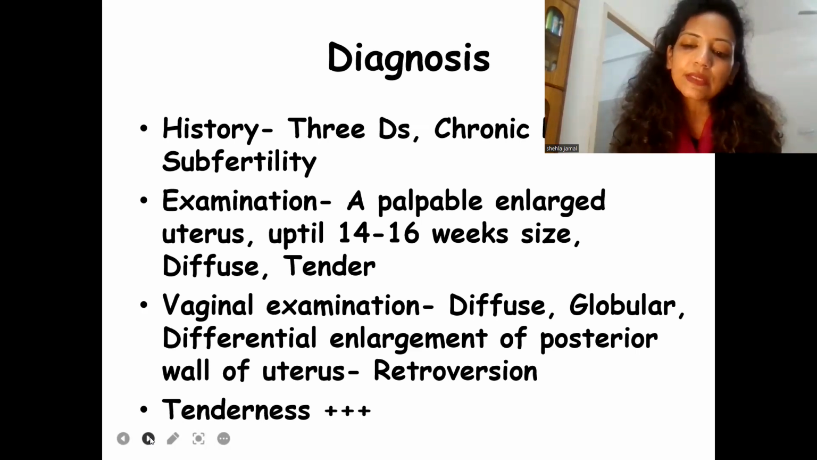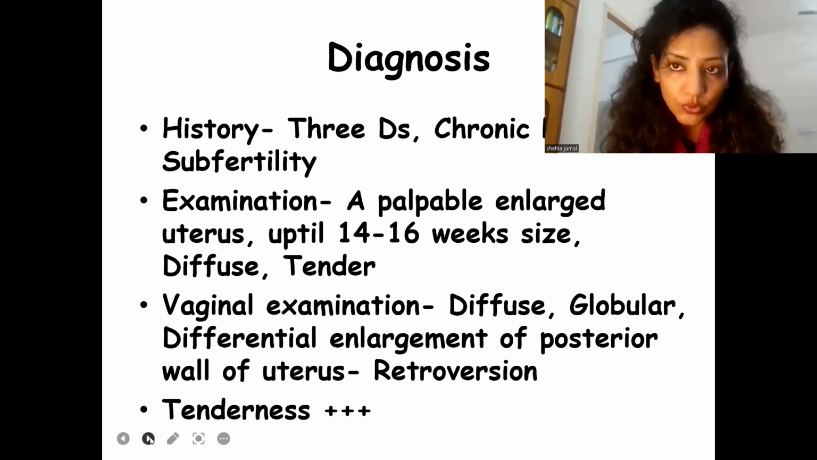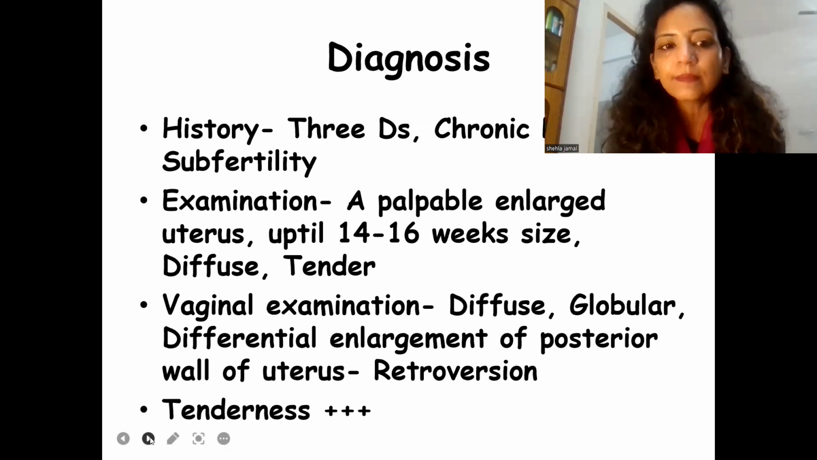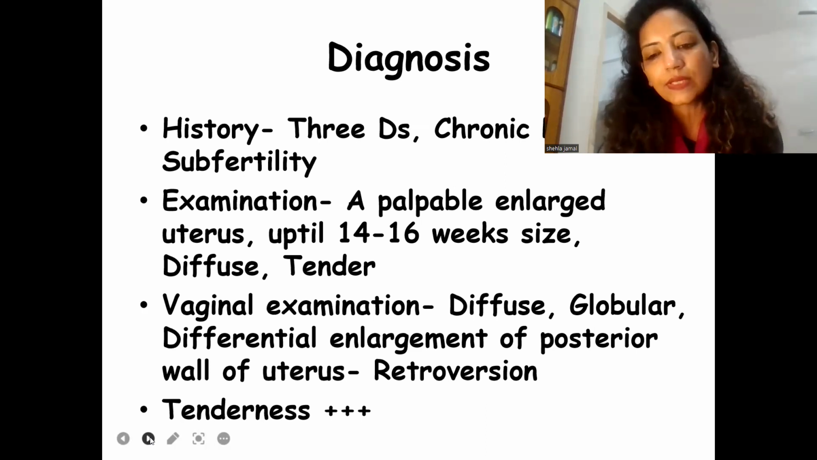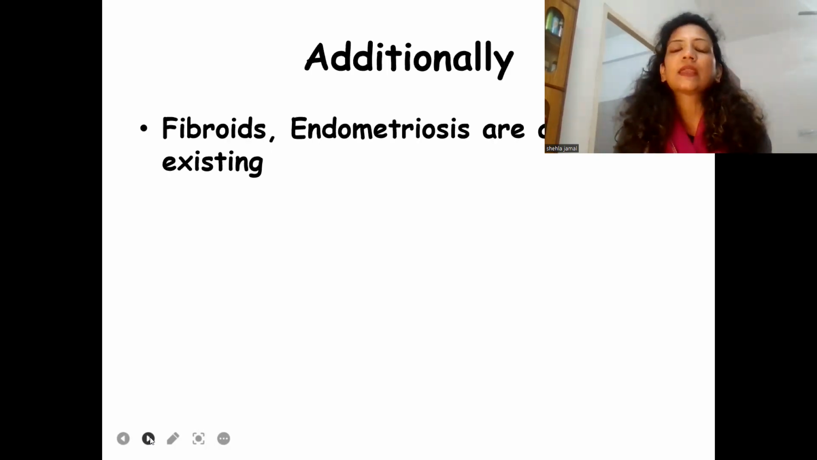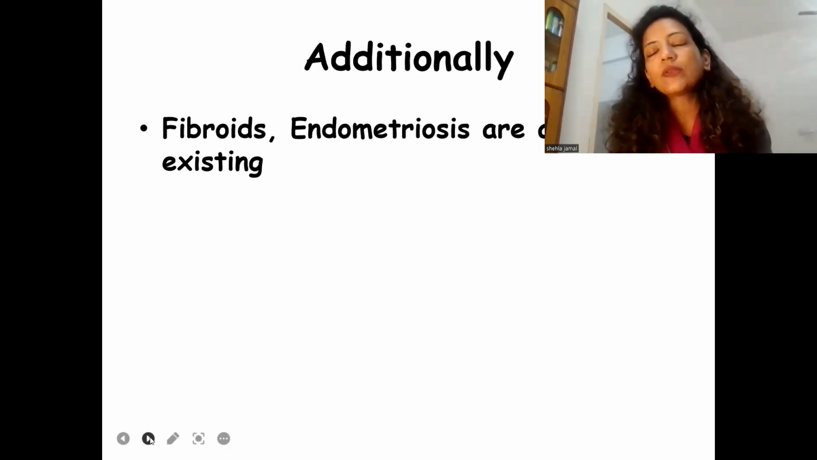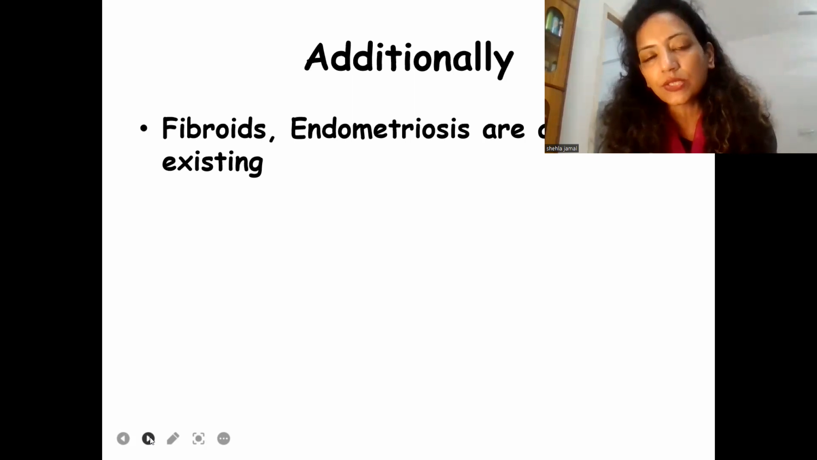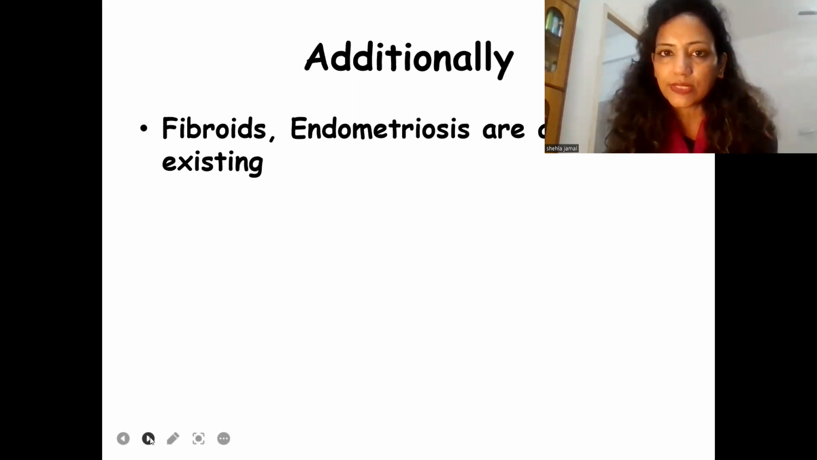So tenderness during vaginal examination, more so if done during a menstrual episode and very tender, again reveals that we are dealing with a case of adenomyosis. When you're examining such a patient, fibroids of the uterus are quite frequently associated with adenomyosis. In fact, around 35 to 45% of the histopathological specimens show association of fibroids with adenomyosis.